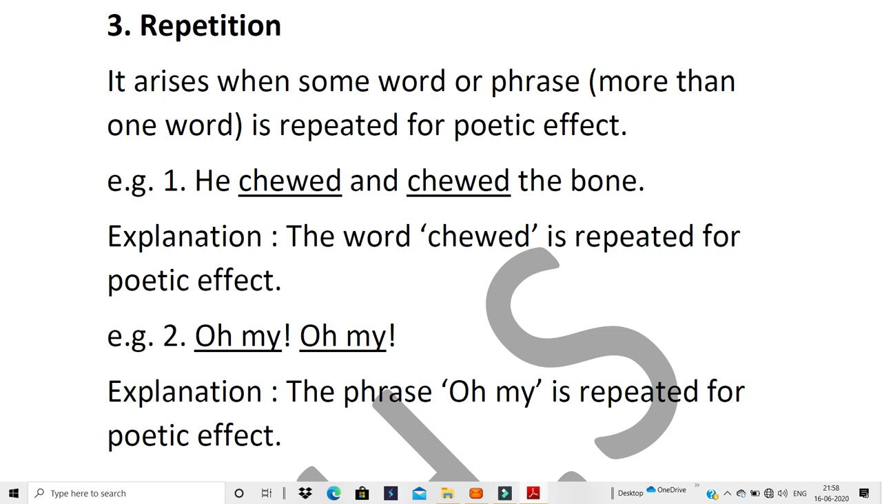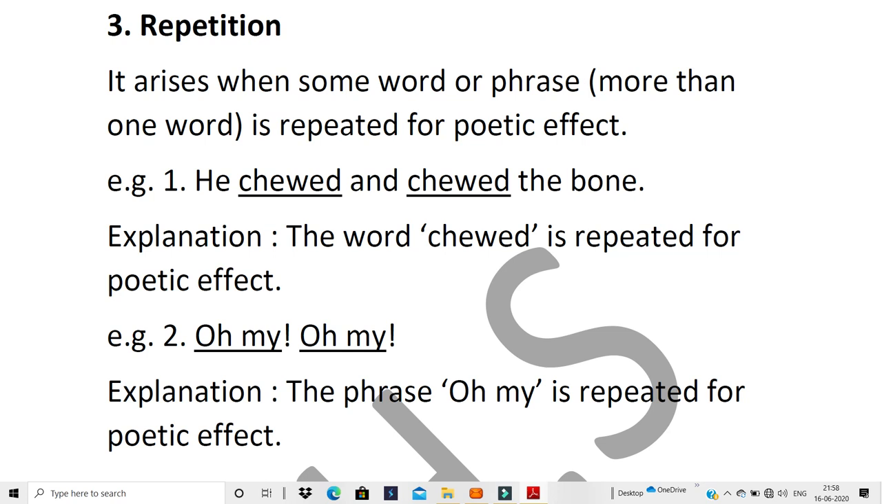So see the first example. He chewed and chewed the bone. So the full word that is repeated is "chewed". So your explanation will be something like how you did your alliteration. Instead of "the letter S is repeated", you will say "the word", not letter. Remember, either you will use word or you will use phrase here. So the word "chewed" is repeated for poetic effect. The rest of it is the same, just like alliteration.